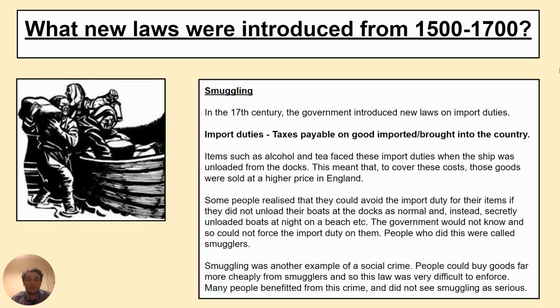And smuggling is another example of a social crime at the time, because people could buy goods far more cheaply from smugglers. They didn't have to pay the import tax when they came into the country. And so their prices were much lower as a result. People could buy goods like wine and tea at a far lower rate. And so this law was very difficult to enforce. So many people benefited from this crime, they didn't see smuggling as serious, that they were not prepared to tell the authorities if they knew about smuggling taking place. In fact, you had villages who would all work together to help the smugglers unload the boats, for example.